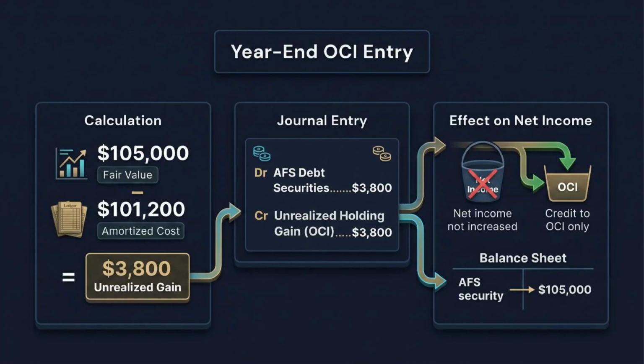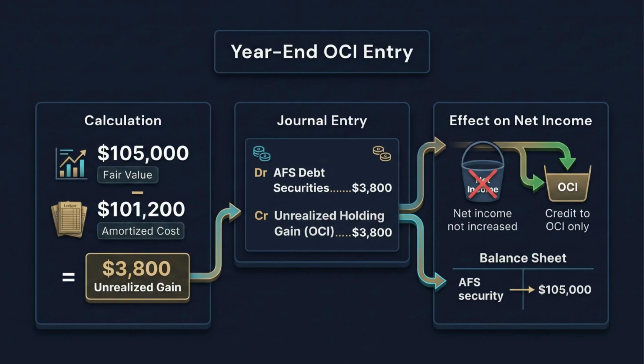At December 31st, 2026, the AFS bond must be marked to fair value. The fair value is $105,000 and amortized cost is $101,200. So the unrealized holding gain is $3,800.